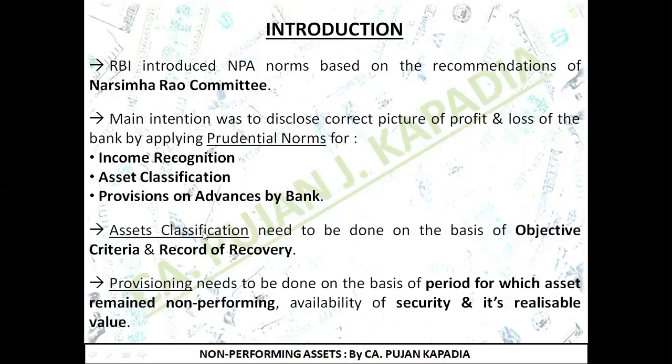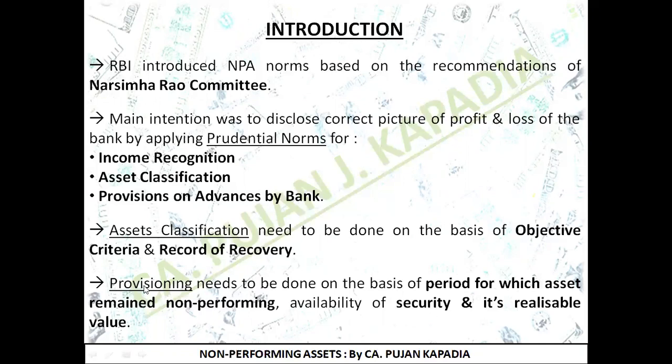At the time of asset classification, I need to take care of two important points. One is objective criteria. That is, I am supposed to follow the rules and regulations which are set by the prudential norms. And the second is record of recovery. That is, I need to check whether the amount is being repaid by the customer regularly or not. If not, then what is the time period since when the amount is not coming to the bank.